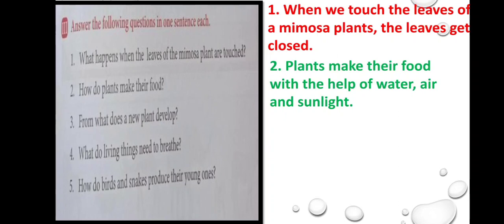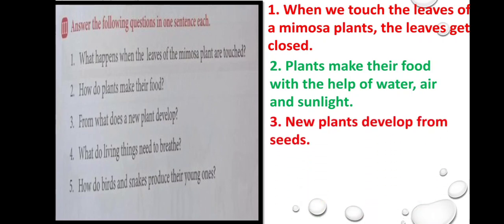Okay. Third one, from what does a new plant develop? This we discussed in the previous class. Do you remember? Yes, plants develop from seeds, isn't it? So how will we write? New plants develop from seeds. Okay. From what does a new plant develop? New plants develop from seeds.